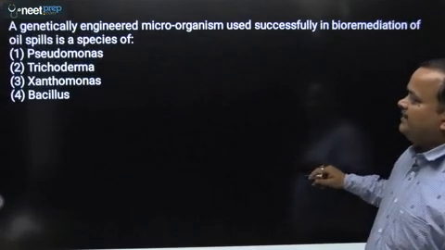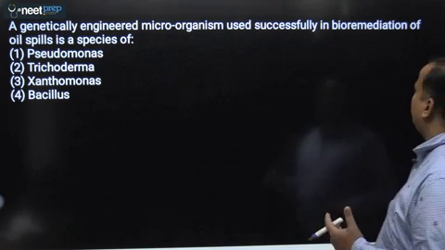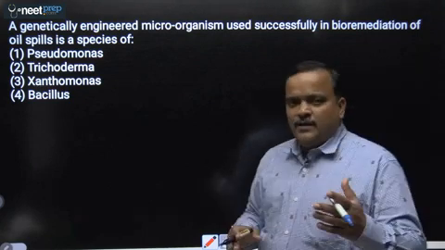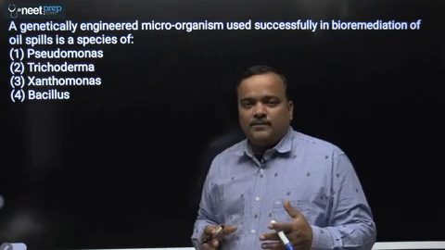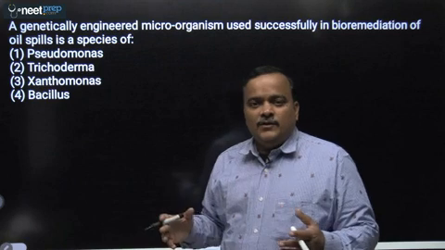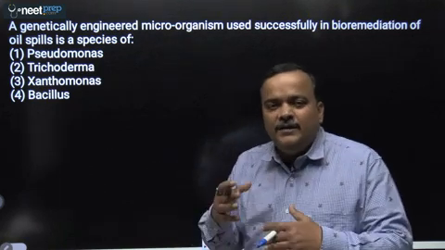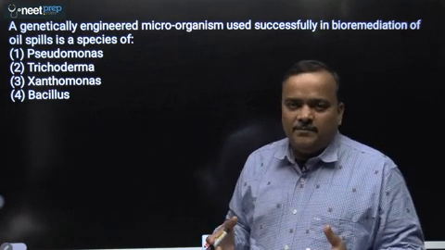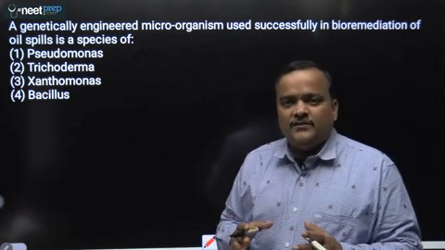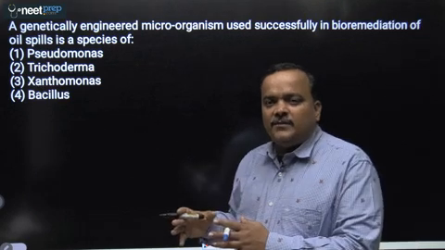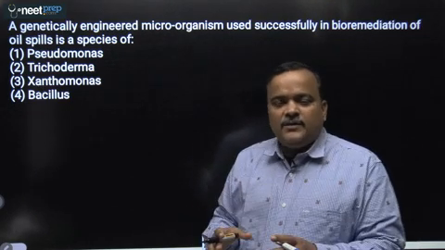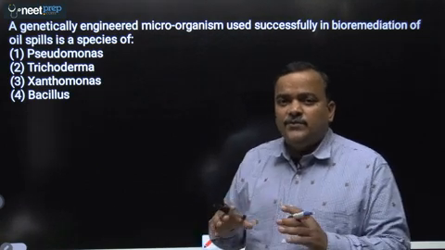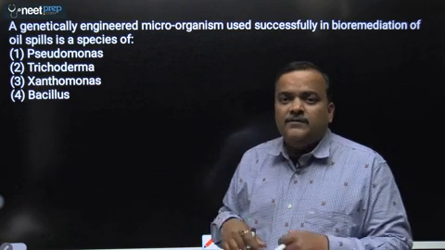Next question. A genetically engineered microorganism used successfully in bioremediation of oil spill is a species of. So this is not there in NCERT. So basically what happens when there is an oil spill, heavier hydrocarbons get spilled. So these heavier hydrocarbons cannot be degraded or removed easily. So for that purpose, a genetically engineered bacteria has been developed, which carries a specific kind of plasmid. Plasmids are extrachromosomal DNA present in bacteria. And because of the presence of this plasmid, these heavier hydrocarbons present in oil can be degraded into simpler forms. And then they can be further degraded.